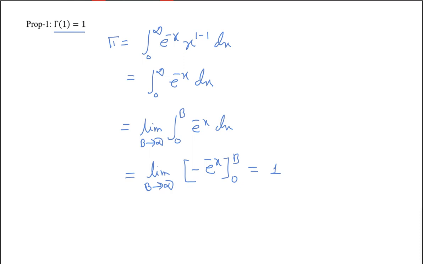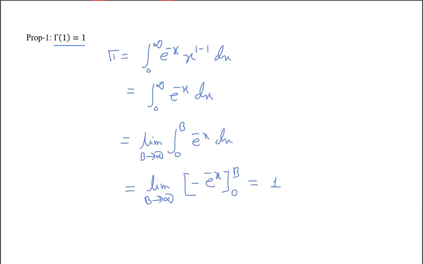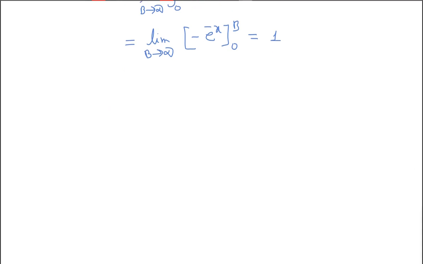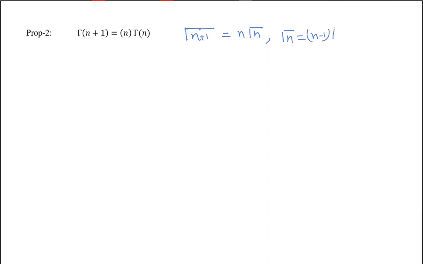The next property, number 2, is that gamma n plus 1 is equal to n into gamma n, or you can simply write gamma n is equal to n minus 1 into gamma n minus 1.